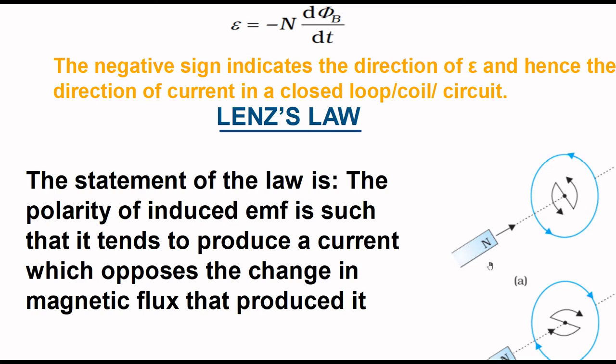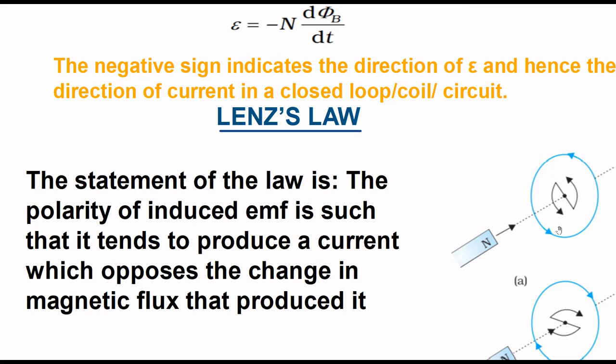For example, let this be a circular coil. A bar magnet is moved towards the coil. Flux linked with the coil increases. Induced current passes through the coil in the anti-clockwise direction, which produces a north polarity in the coil on the face near to the magnet.